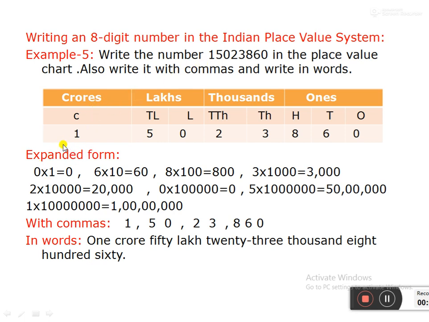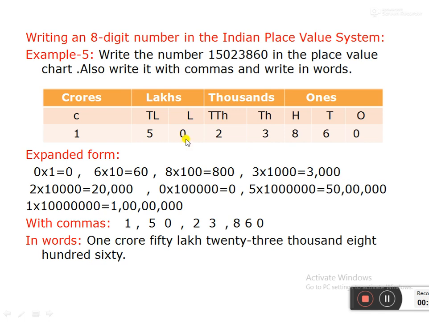Now you see the expanded form. 0 is in the ones place, so we have to multiply by 1. So 0 multiplied by 1 is equal to 0. Next, 6 is in the tens place. So 6 multiplied by 10 is equal to 60. Next, 8 is in the hundreds place. So 8 multiplied by 100 is equal to 800. Next, 3 is in the thousands place. So 3 multiplied by 1000 is equal to 3000. 2 multiplied by 10,000 is equal to 20,000.